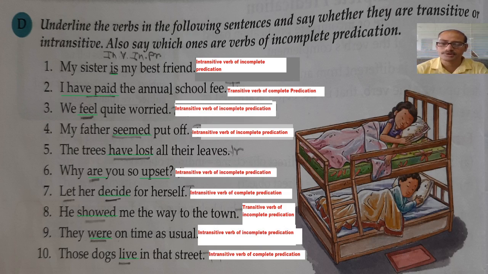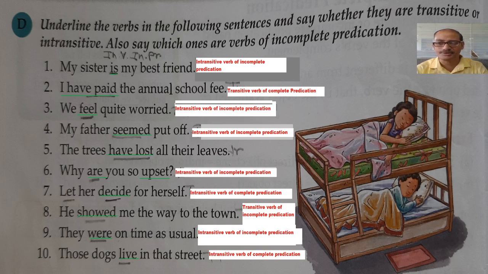Dear students, you have to understand the things very clearly. Then, those dogs live in that street. Now, those dogs live is the verb, and here there is no object. In that street is the complement. Here also, live is an intransitive verb, and suppose you do not use in that street, suppose you say "those dogs live," still some meaning is there, therefore it is an intransitive verb of complete predication. I hope you have understood this exercise.